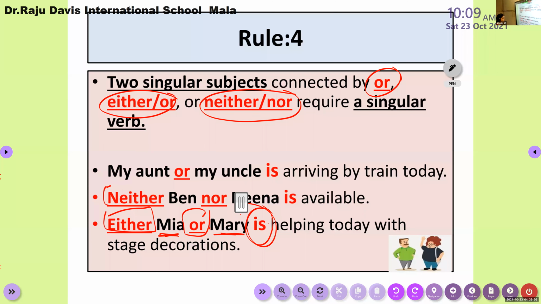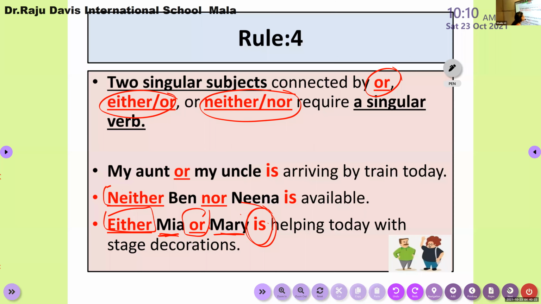If uncle is coming, aunt won't be there. There is a choice. We can see only one person arriving by train today. Neither nor is a negative word. Both are not available there. Again, the third one, either or, is used for connecting two singular nouns, so it requires a singular verb in the sentence.